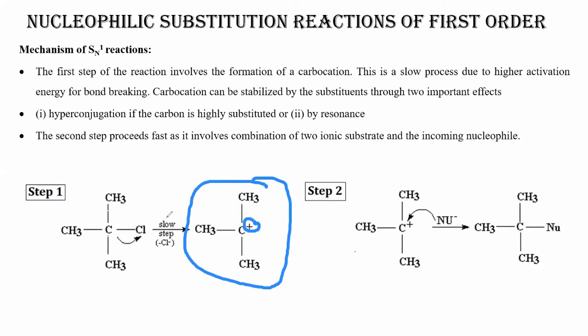Now this particular step is the slow step. It is called RDS. What is RDS? RDS means rate determining step. From this particular step, the rate of the reaction can be understood. Now why this particular step? Why not the next step? Basically the second step is fast. Now why is the slow step called the rate determining step? This is an important question. You know, have you ever seen a relay race?